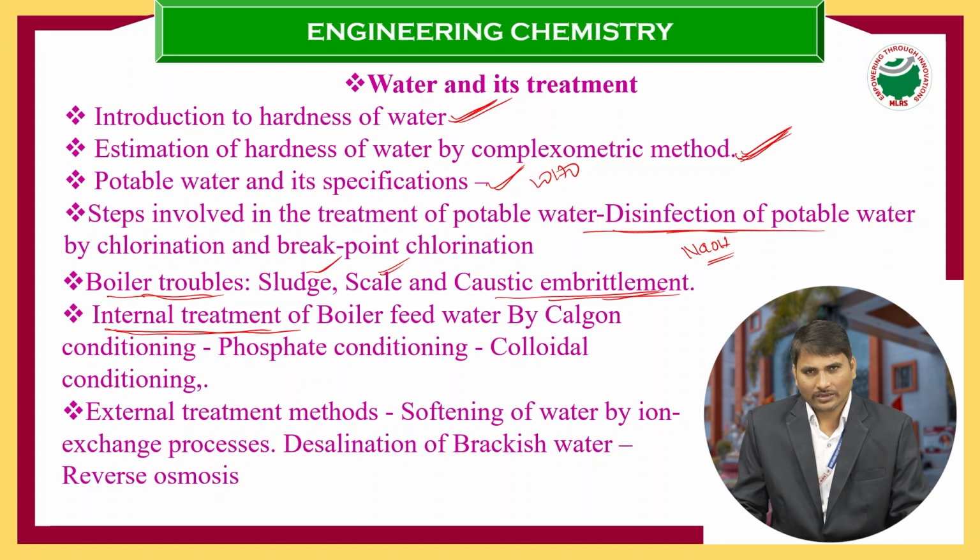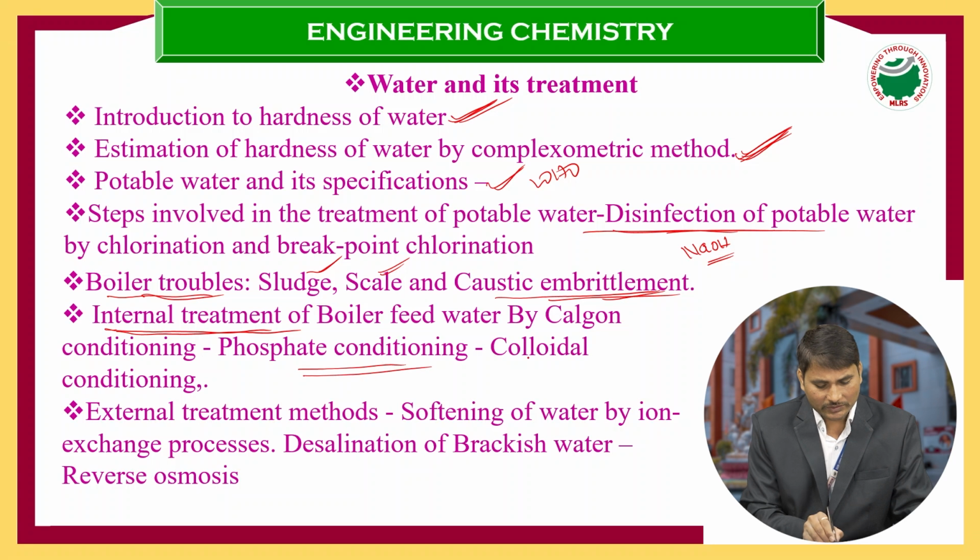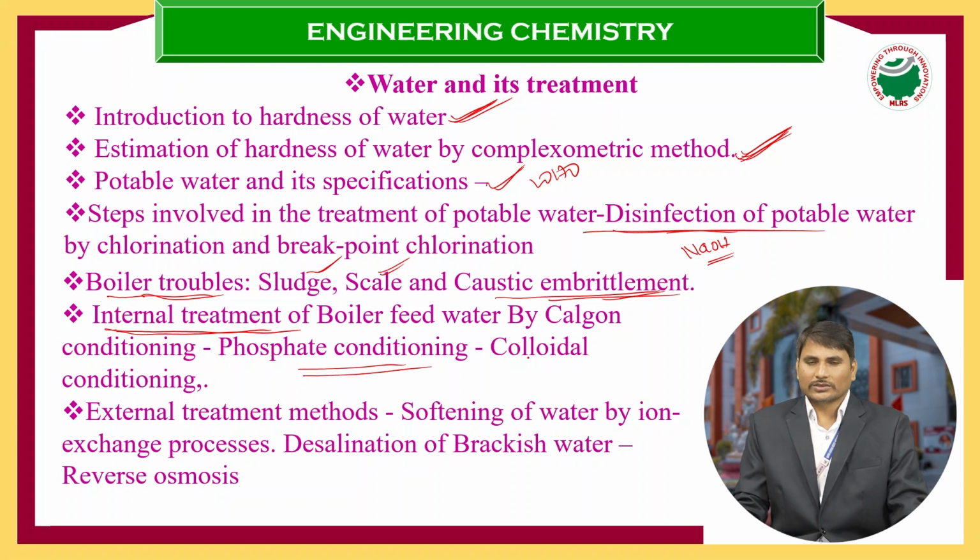When we use these colloidal substances, the scale is converted into sludge. The sludge is a loose and slimy precipitate, so by filtration we remove it. And in the phosphate conditioning method, we also use sodium phosphate.